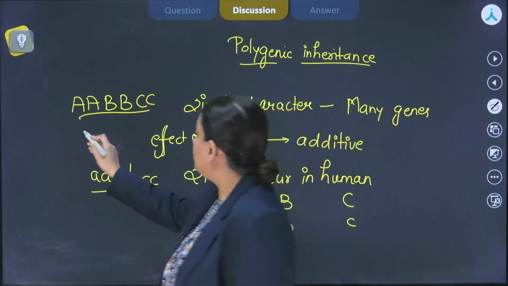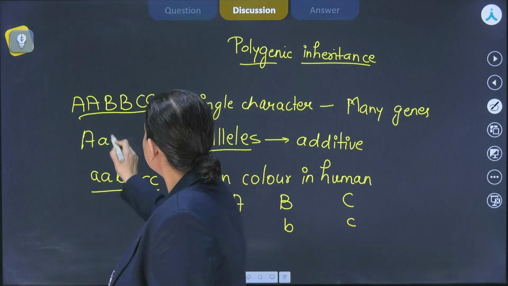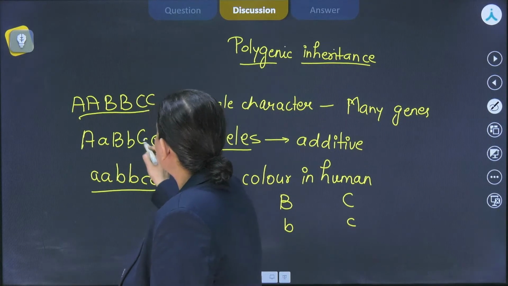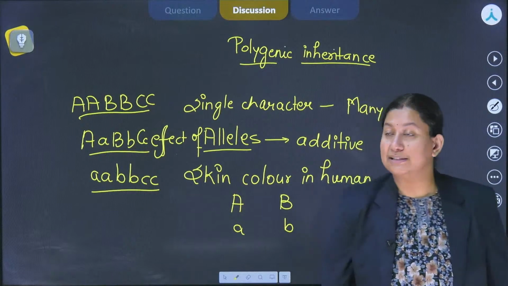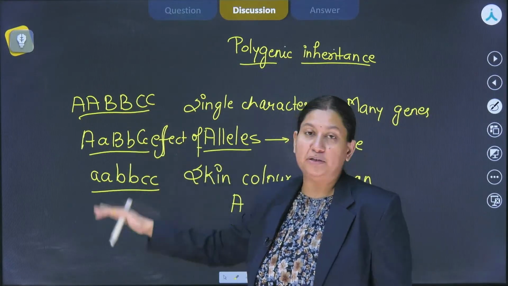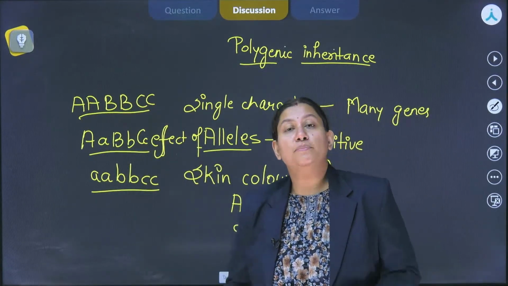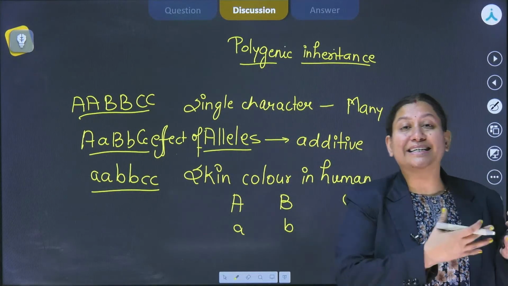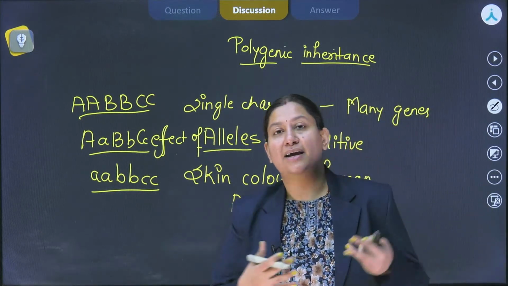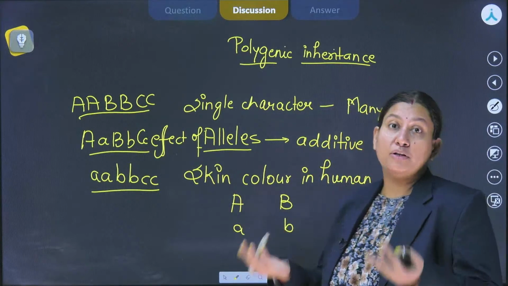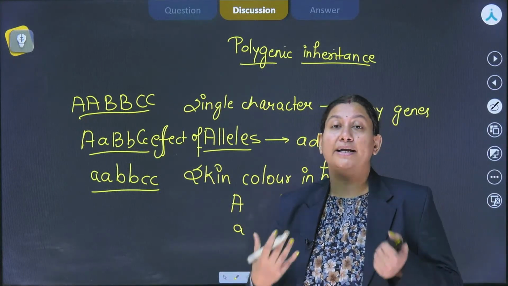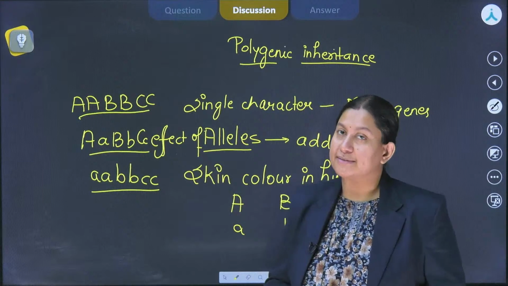And to have the intermediate one, we will be having this sort of genotype, right? This will have the exact intermediate between these 2 extremes. So in polygenic inheritance, what we see is the gradients of it, the entire gradient of it, and depending upon the genotype, we are going to decipher what kind of phenotype it is going to express, right?